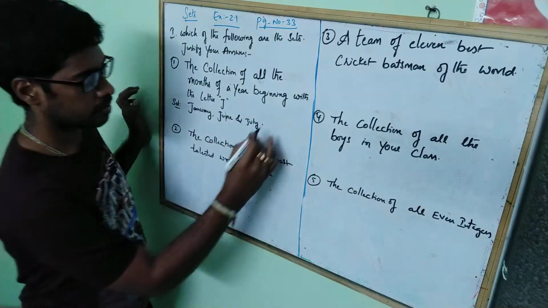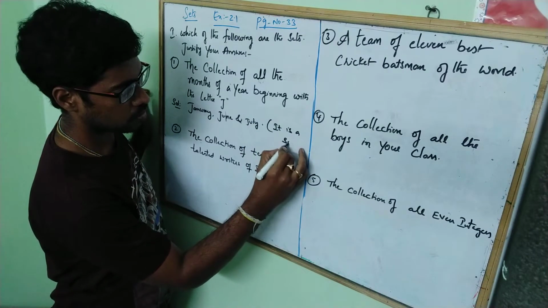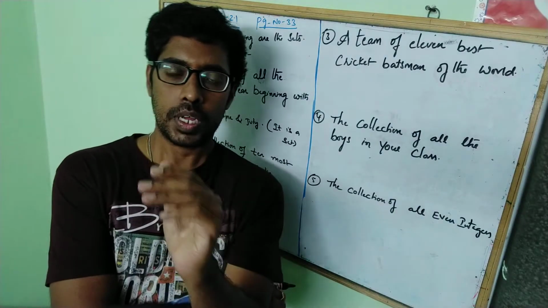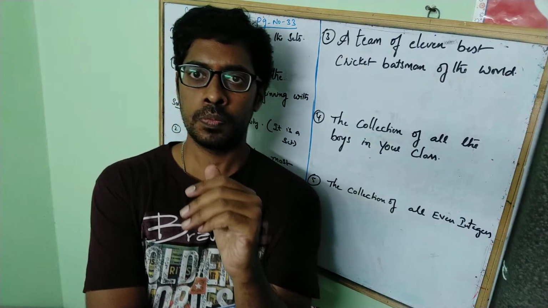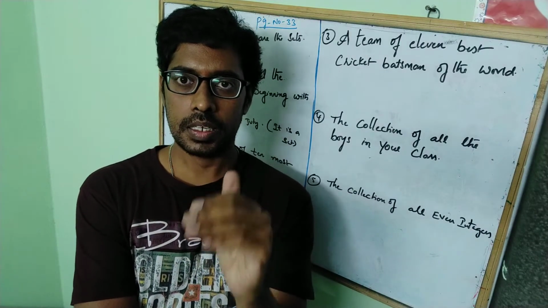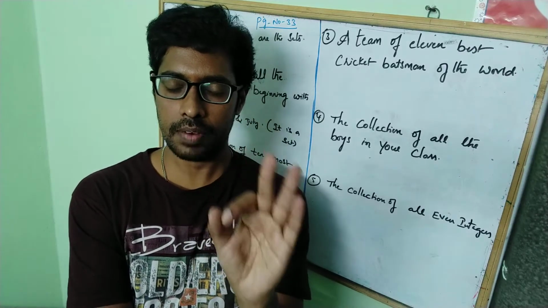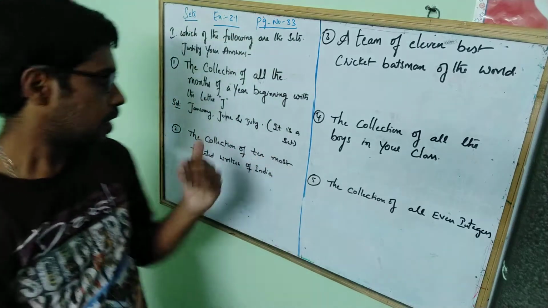Okay, it is a set. Why is it a set? Because if you take any English year, the J letter months will be 3 only. It will be January, June and July. That's it. Okay guys, now coming to the next question.